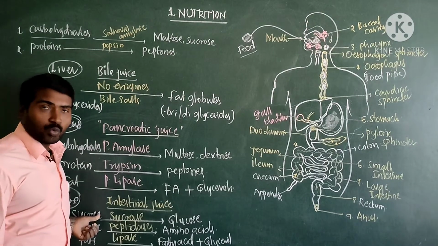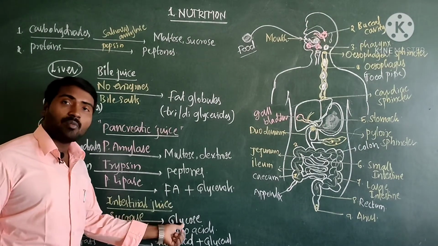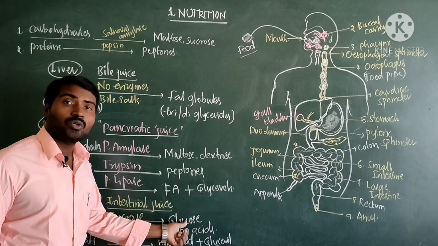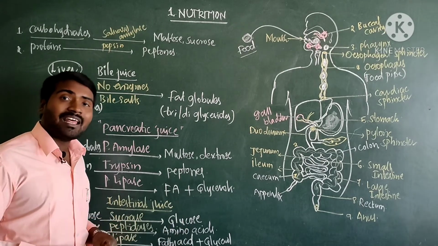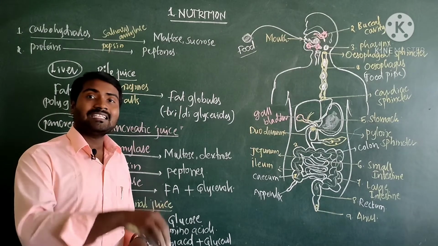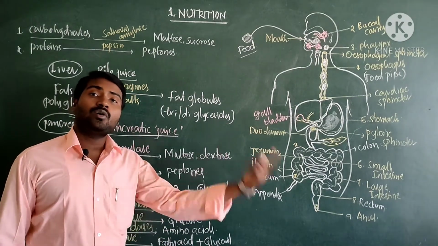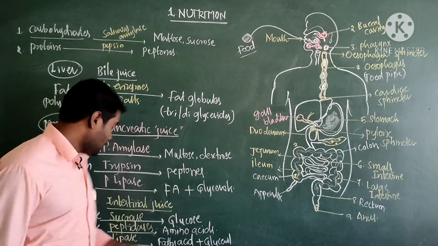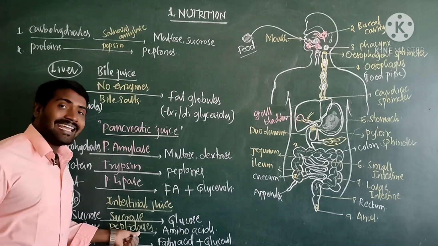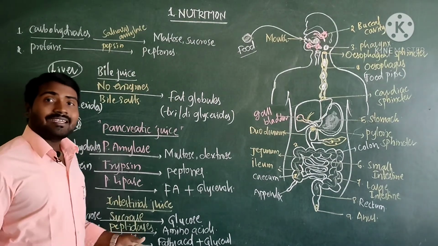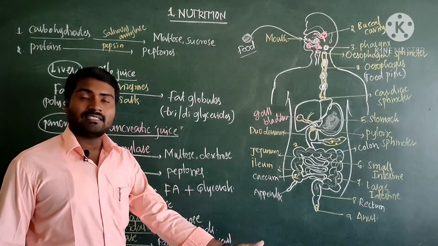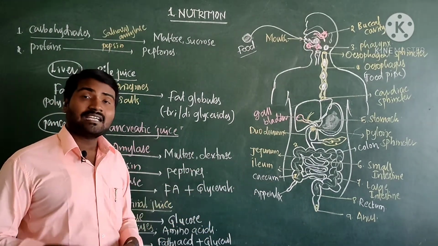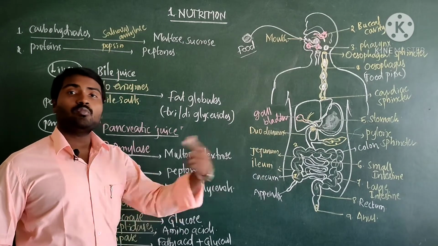A disaccharide sucrose is going to break down into a monosaccharide, that is called glucose, okay, in the presence of an enzyme called sucrase. So similarly, maltose in the presence of maltase breaks down into glucose. Okay, right. And peptidases, for example, tripeptidase converts the tripeptides into dipeptides, and dipeptidase converts the dipeptides into monopeptides.